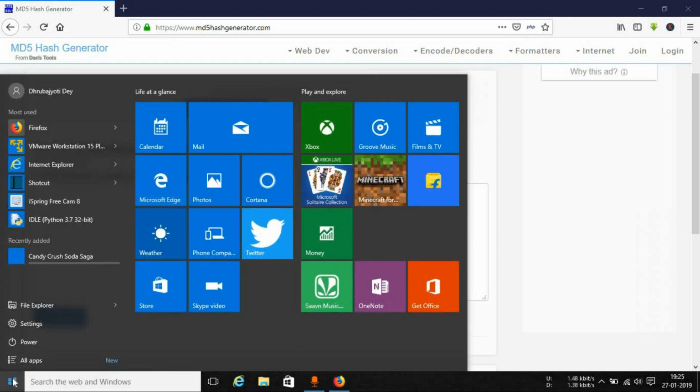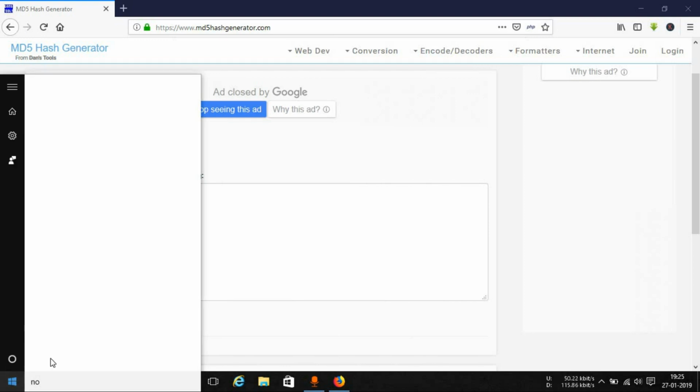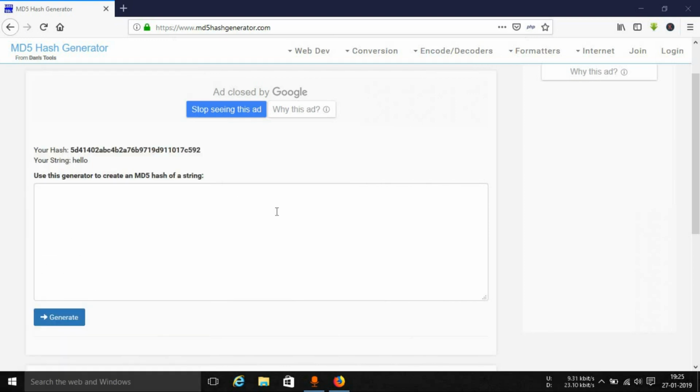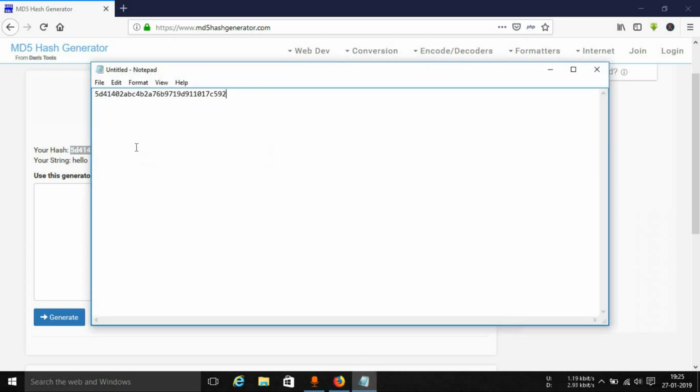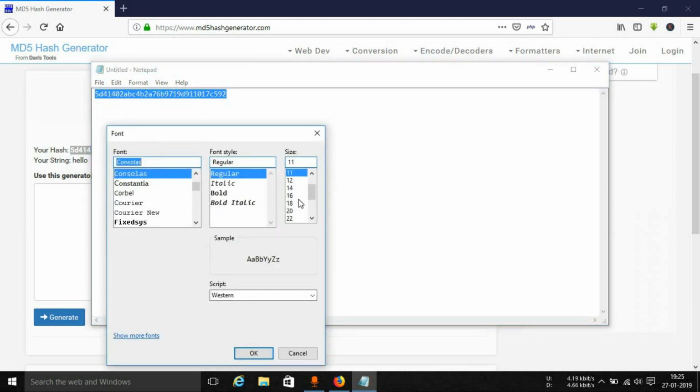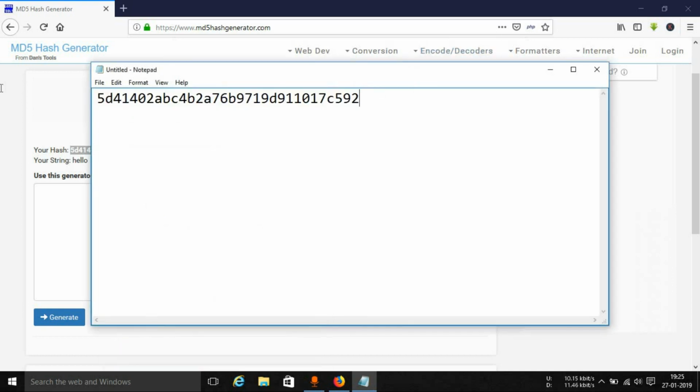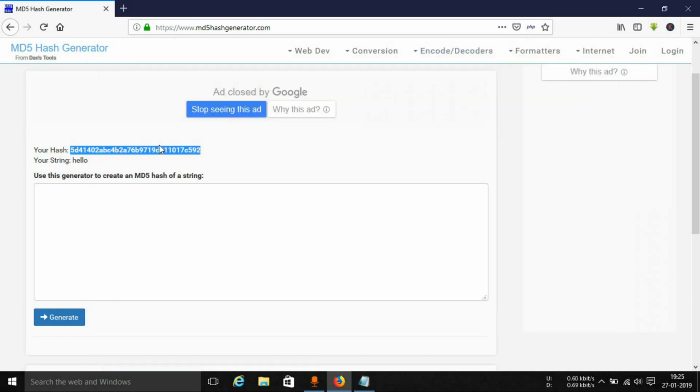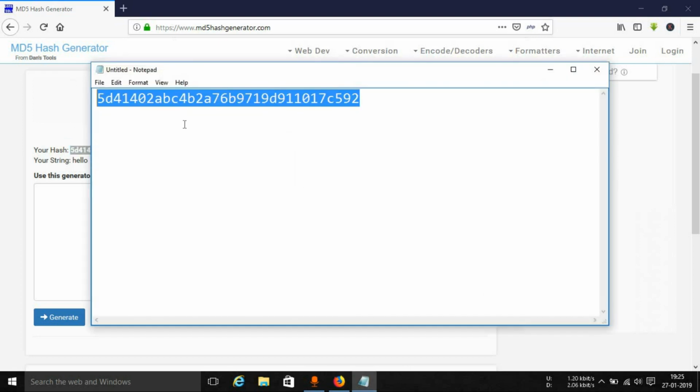Now just let me open up Notepad. Alright, I'll copy this one. I'll show you one thing that might surprise you if you don't have much knowledge about hashes. Let me increase the font size, 22, let's see. Okay, so this is the hash that you can see over here.